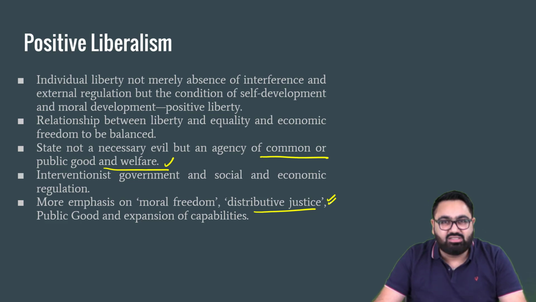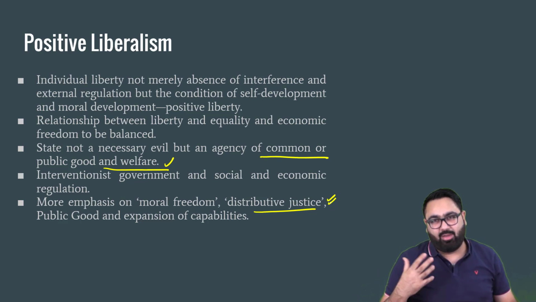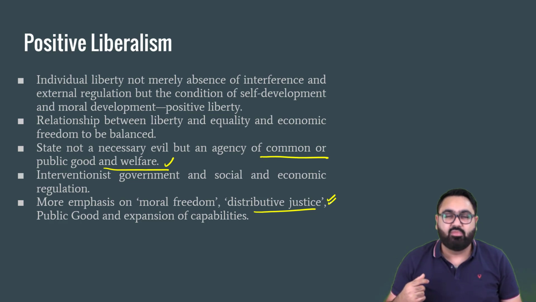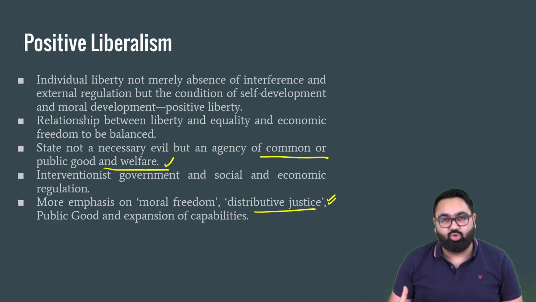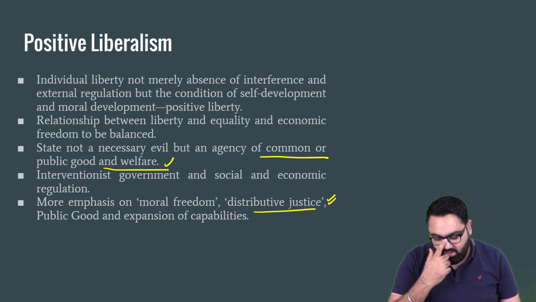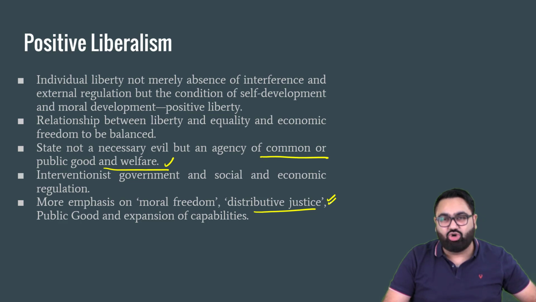In positive liberalism theory, the government will try and ensure that there is proper distributive justice, let's say on the basis of how much you participate in governance. For example, when you read about Aristotle, Aristotle said that man has important political duties. Every man must fulfill his political duty, must come out to take part in political processes. Only when you fulfill your social duties should the government also help you out.